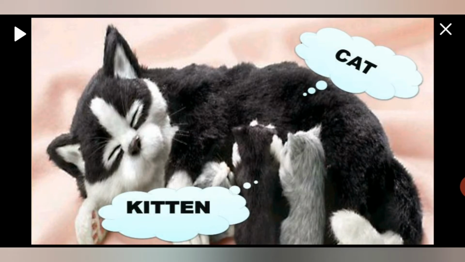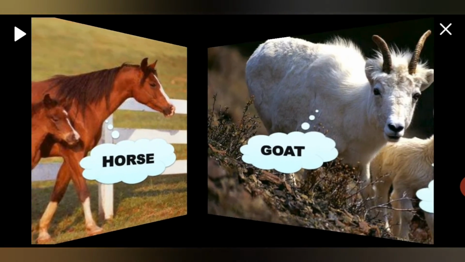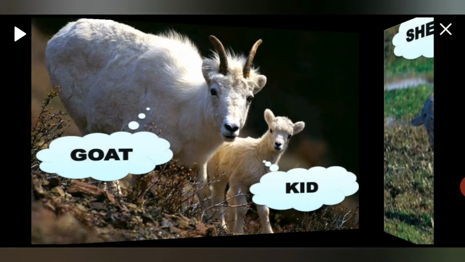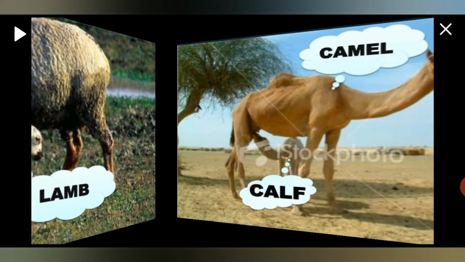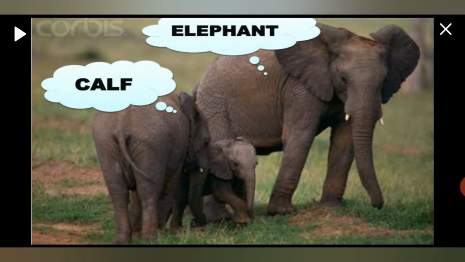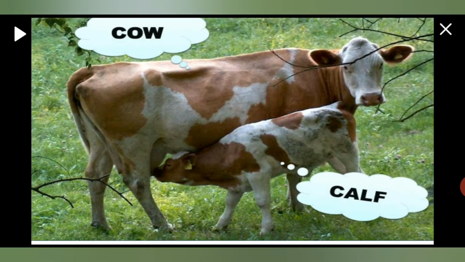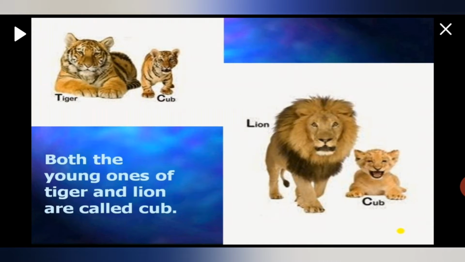Cat, kitten, horse, colt, goat, kid, sheep, lamb, camel, calf, elephant, calf, cow, calf. And students, the baby of a tiger is called a cub, and the baby of a lion is also called a cub. So both the young ones of the tiger and lion are called cubs.